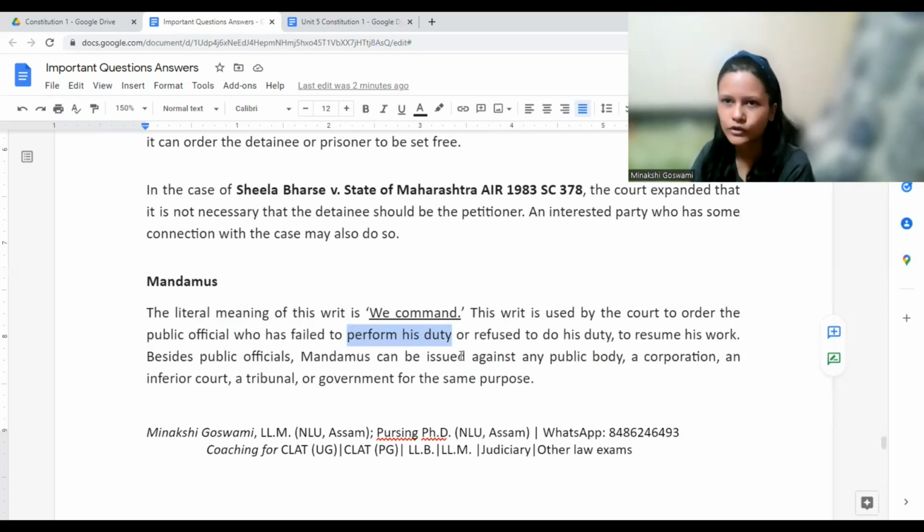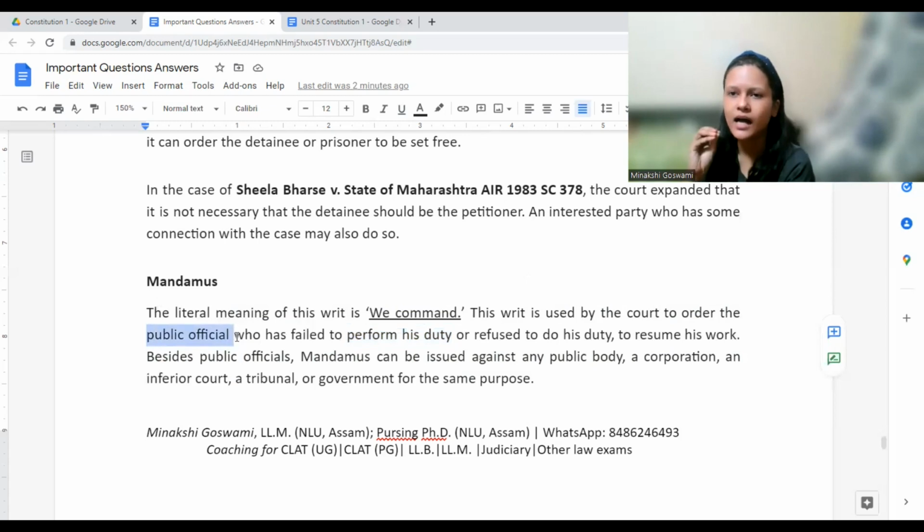And that is not a good thing, right? Public is going to suffer. In such cases, Mandamus may be filed wherein a person goes to the court and says this person is appointed as a RTO officer, regional transport officer, and he is not performing his duties.